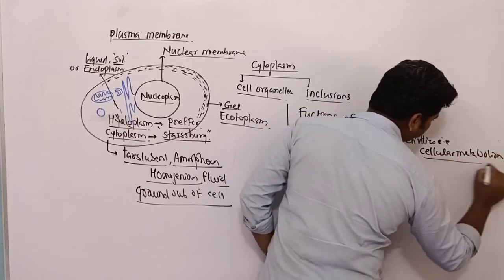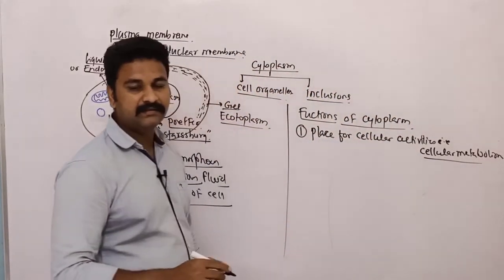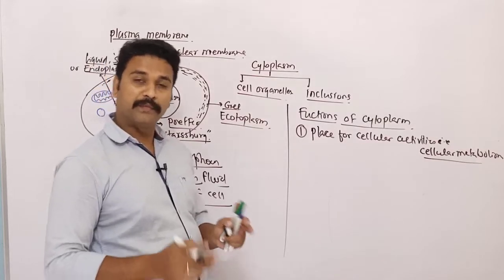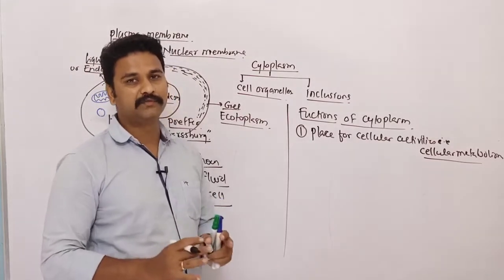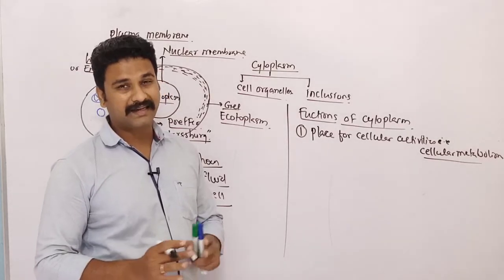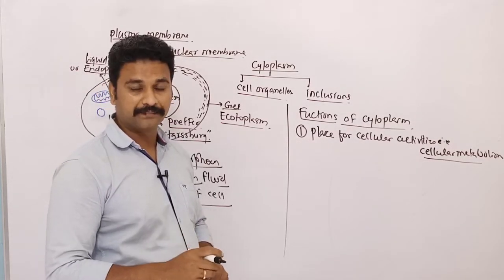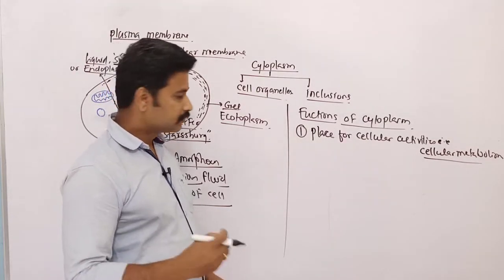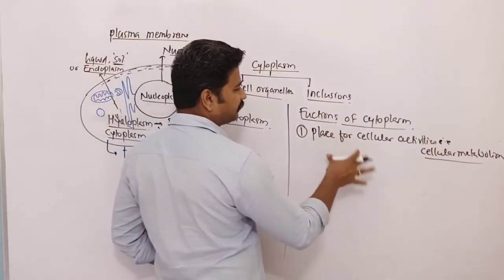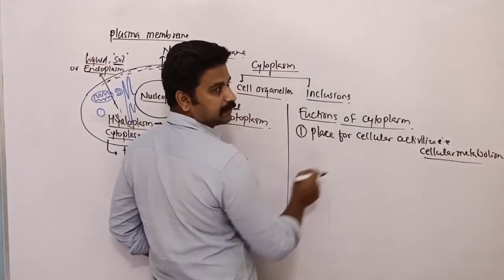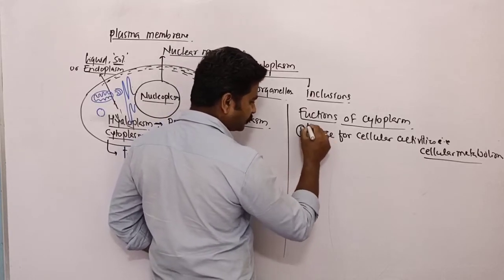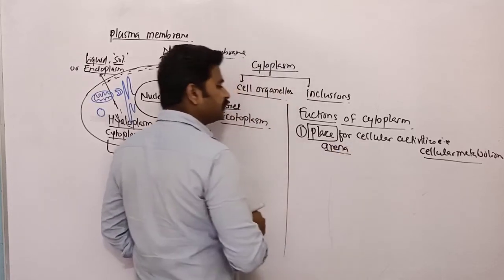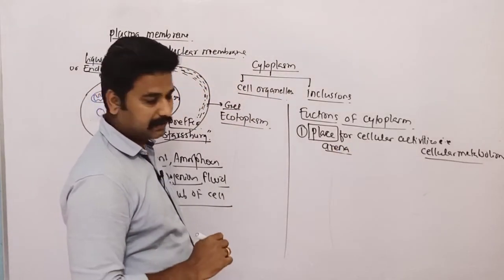So all the metabolism which are taking place inside the cell, let's say for example glycolysis which is taking place inside the cytoplasm. So for performing glycolysis, all the enzymes which are necessary for doing the glycolysis will be present in cytoplasm. Cytoplasm will provide the space for glycolysis to take place. So that is, all the types of reaction which are happening inside the cells are actually happening in the cytoplasm. So cytoplasm is the main place. The NCERT has used the word arena for that thing. So it is the main arena for cellular activity.